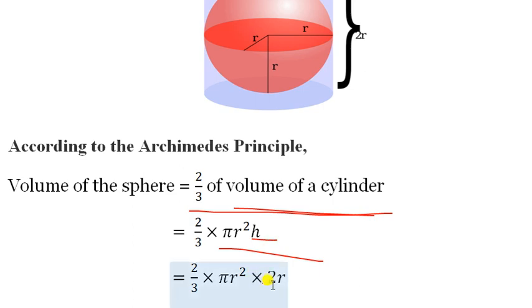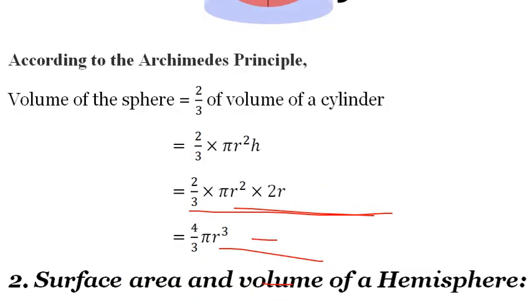So see here, h is equal to 2r. If we calculate it, it will become 4 by 3 pi r cube. So the volume of the sphere is equal to 4 by 3 pi r cube.